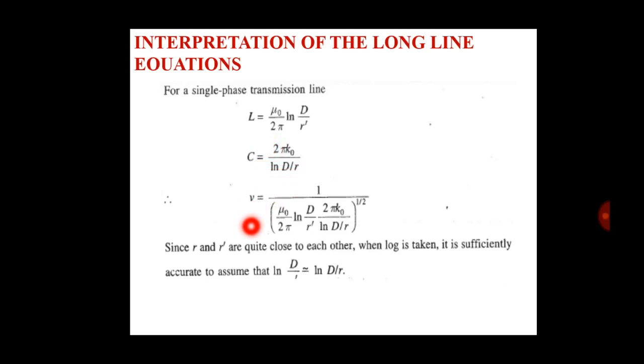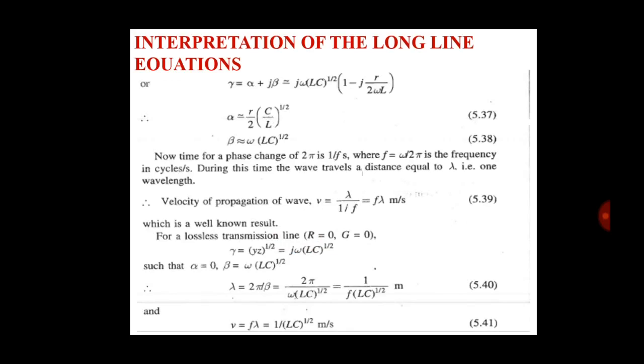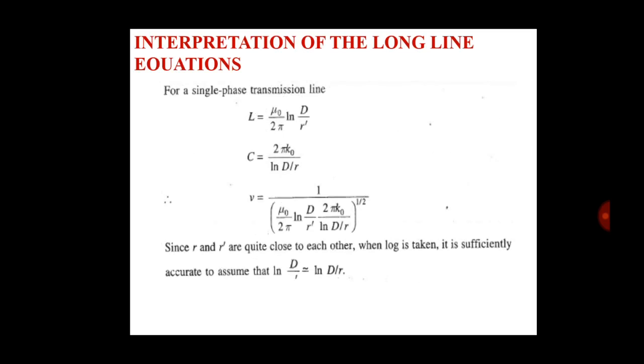The velocity v is 1 divided by the root of the product of these. Putting the values of L and C, the equation becomes this form. Since r and r dash are quite close to each other when the log is taken, it is sufficiently accurate to assume that ln d by r is equal to ln d by r dash, which is equal to ln d by r.